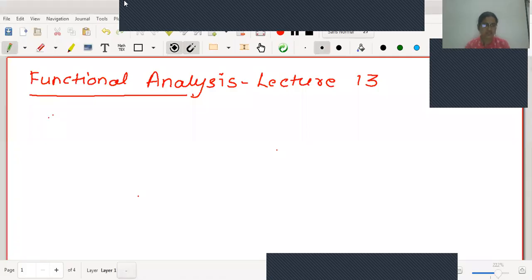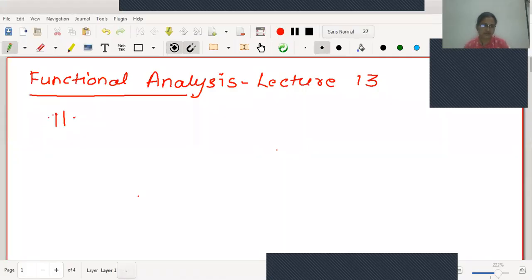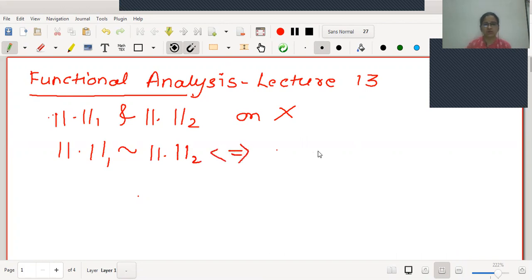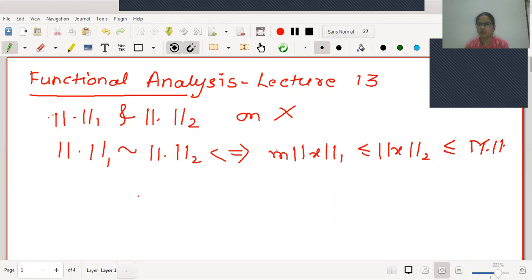Yes, we have seen the theorem that if I define two norms, say norm 1 and norm 2, on any linear space X, then these two norms are equivalent if and only if, we will denote the symbol for equivalence with this, norm 1 is equivalent to norm 2 if and only if there exist two positive constants, say small m and capital M, such that m norm 1 of x is less than or equal to norm 2 of x, which is less than or equal to capital M into norm 1 of x.